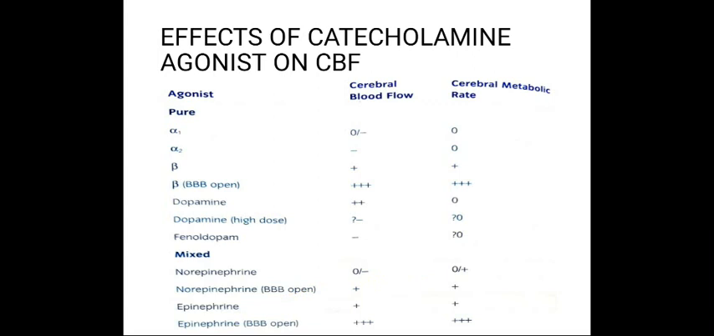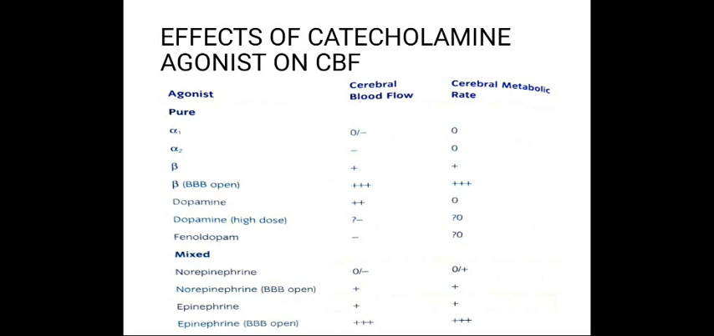there is no effect on cerebral metabolic rate. Alpha 2 agonist decreases cerebral blood flow. Then there is no effect of alpha 2 agonist on cerebral metabolic rate. Then beta agonist on cerebral blood flow effective. There is increase in cerebral blood flow with beta agonist.